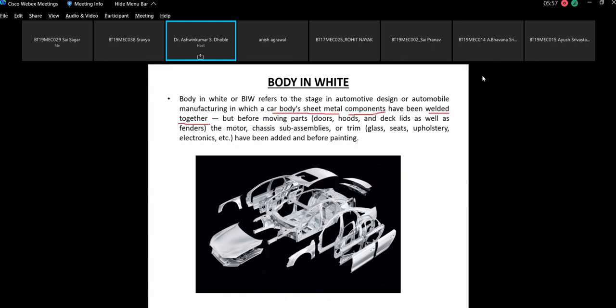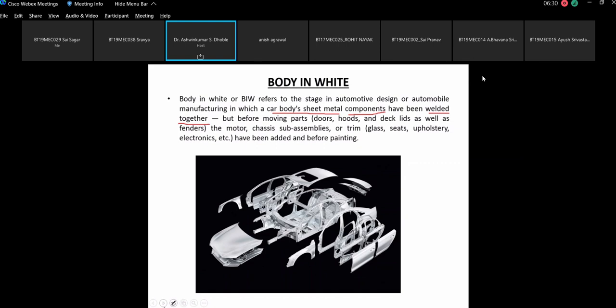So that means you do not fit the moving parts such as doors, hoods, deck lids, as well as fenders. The motor, chassis, sub-assemblies or trim have not been added before painting. So that is referred to as body in white. Usually before painting, whatever sheet metal body you make, that is called the body in white. And most of the time the analysis is done for the body in white.